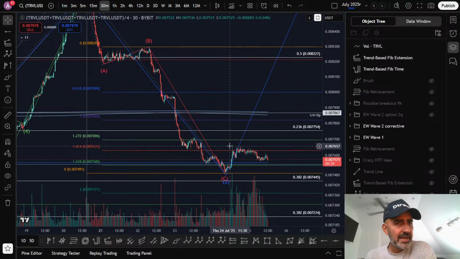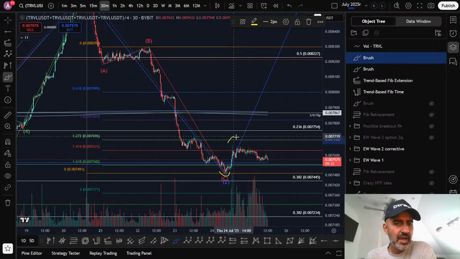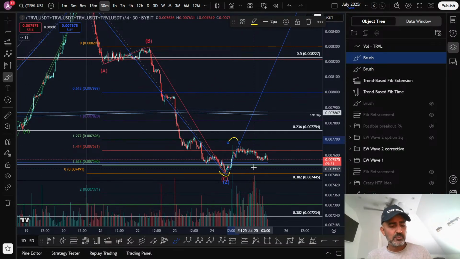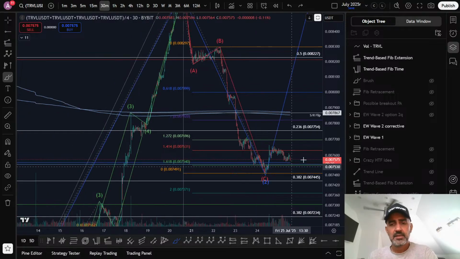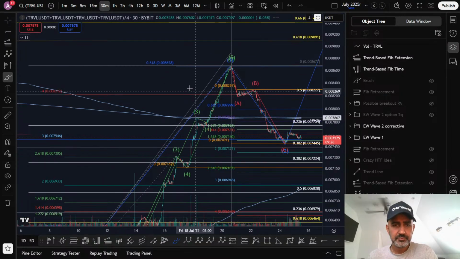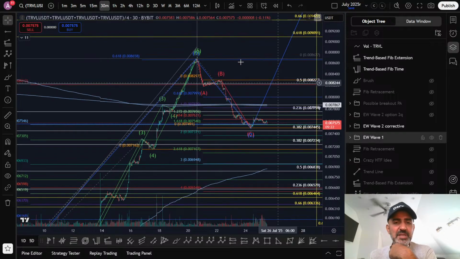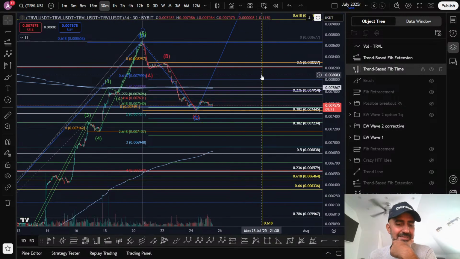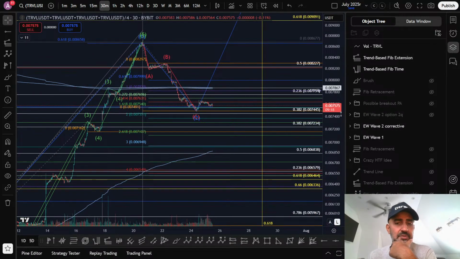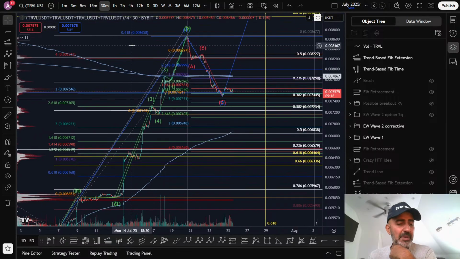We've put in a higher high locally. So in the 30 minute, you see we put in a higher high. And so we're in a lower low and a higher high situation, and we have to see what happens next. The next fib time based on this move is going to be Monday. So we have to see what happens by Monday.